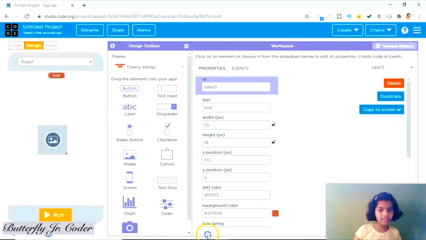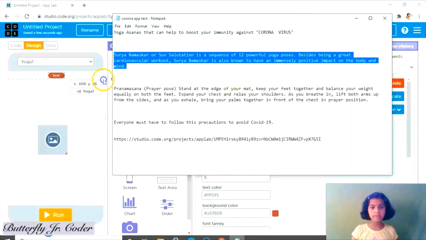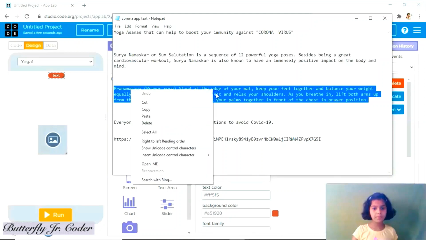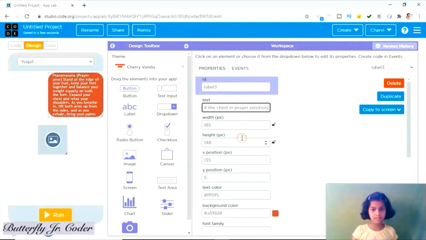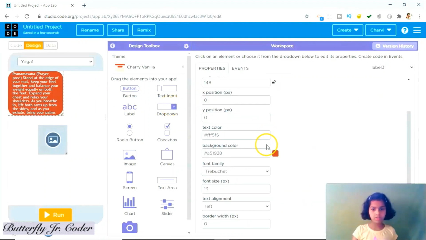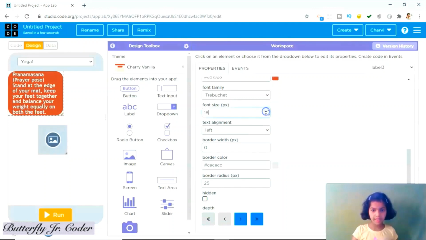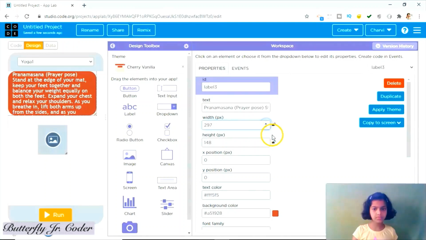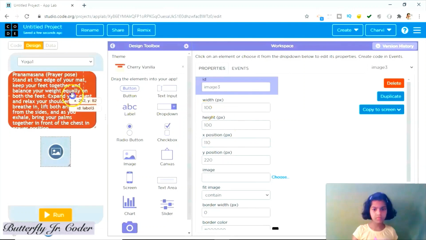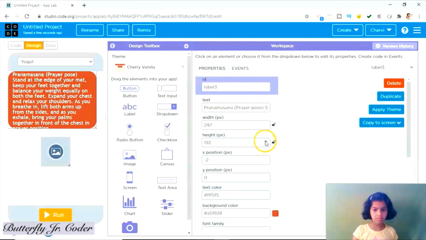So first we will take text and paste. Font size 18. Okay.